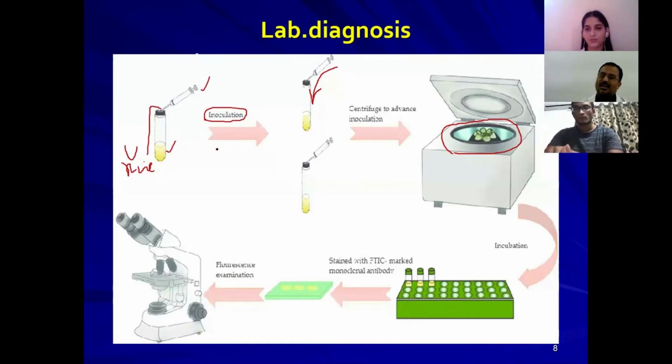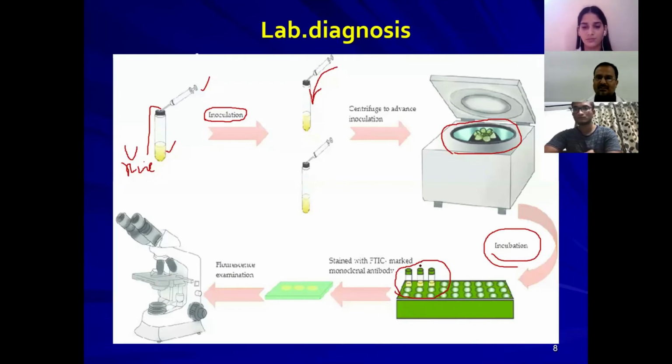Once these viruses get attached to the cells present in the cell line cultures, the cytopathic effects will be shown early, right? So once you centrifuge this, incubate it again at 37 degrees centigrade, like body temperature, for just 1 or 2 days or a maximum of 1 week.